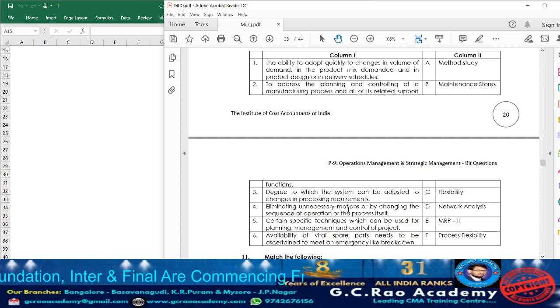So that study we are going to call it as what? Method study, because they try to eliminate the motions as well. They change the sequencing of the operations, and they are going to change the process itself. So this is nothing but the method study.